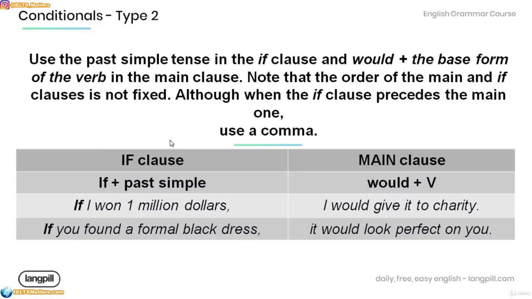Now, the if clause of the type 2 conditionals or the second conditionals is formed by using if plus past simple and the main clause would plus verb. Have a look at the examples below. If I won $1 million, I would give it to charity. An event in the future that's unlikely to happen. If you found a formal black dress, it would look perfect on you. Unlikely to happen.